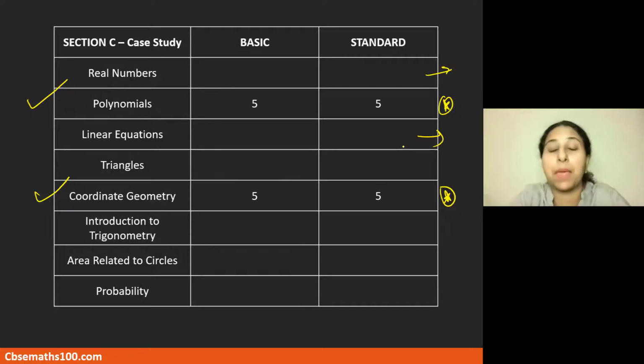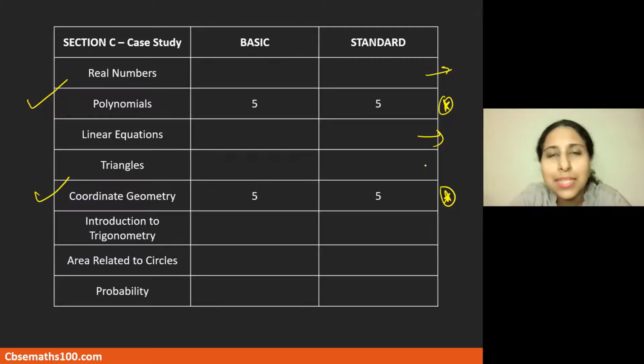In the basic paper, there were word problem based questions which came as the 1 mark MCQs. But these were simpler ones, nothing like speed, distance, time type, or upstream, downstream. Those type of questions were not there, at least as per this sample paper. And in the standard, hardly any word problem type questions came. It mostly had to do with number of solutions, the type of questions which came.